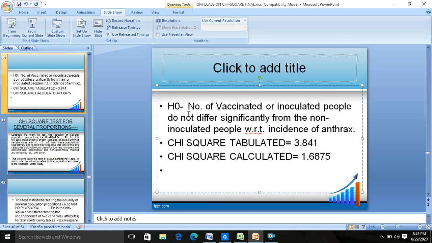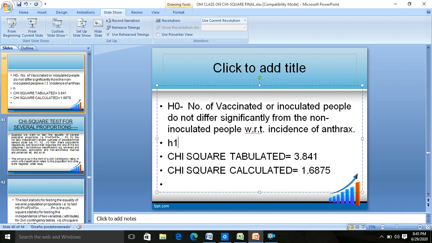That's why you say the null hypothesis is the hypothesis of equality. It says there is no difference. And the alternate hypothesis is that the number of vaccinated or inoculated people differs.